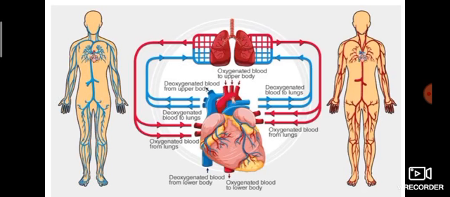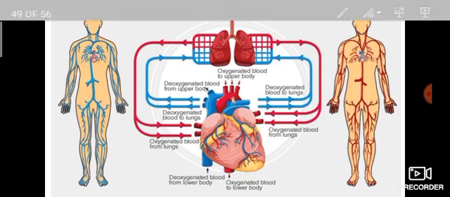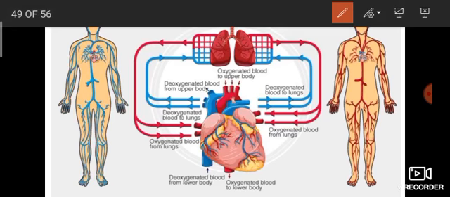This is the circulation of blood. How does blood circulate in our body? Firstly, the oxygenated blood goes to the upper body from the heart. Deoxygenated blood from the upper body goes to the heart. Then the deoxygenated blood goes to the lungs.